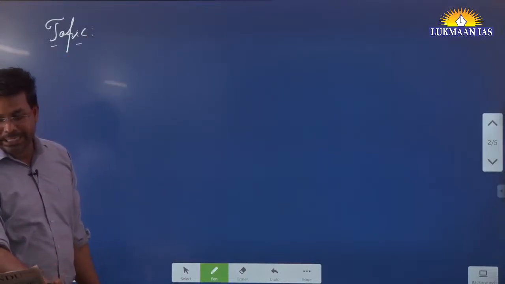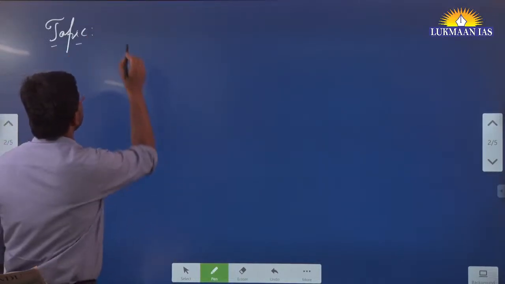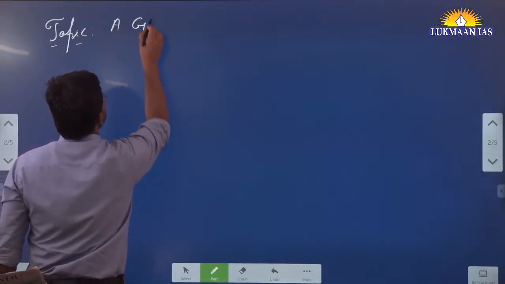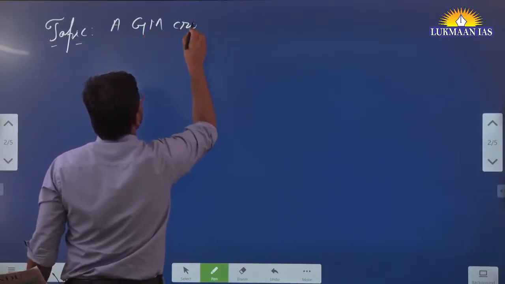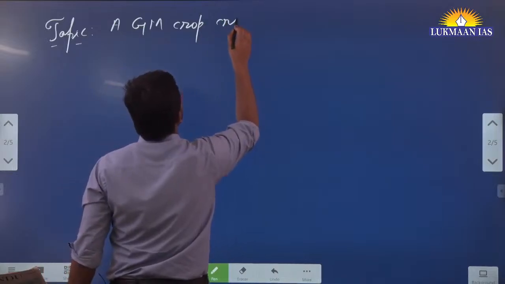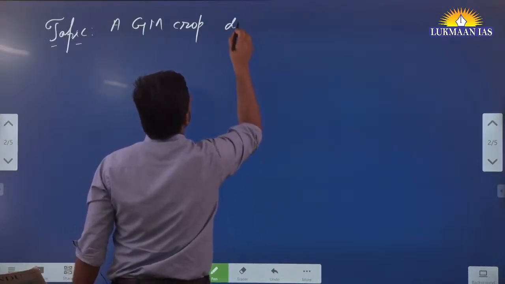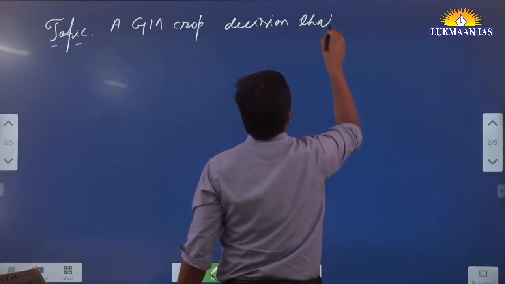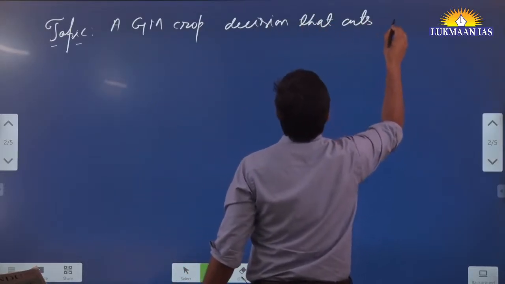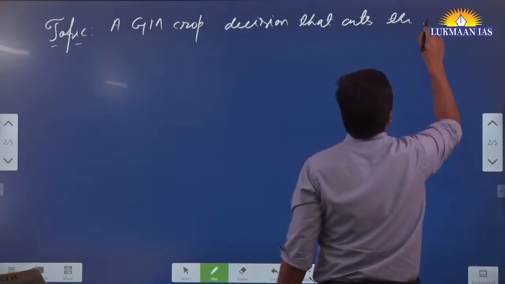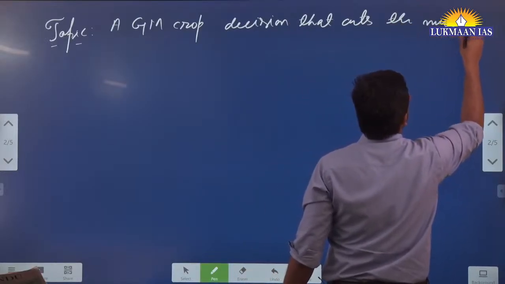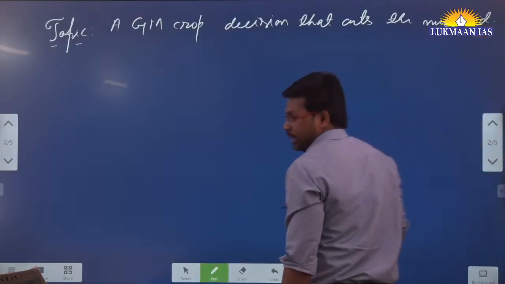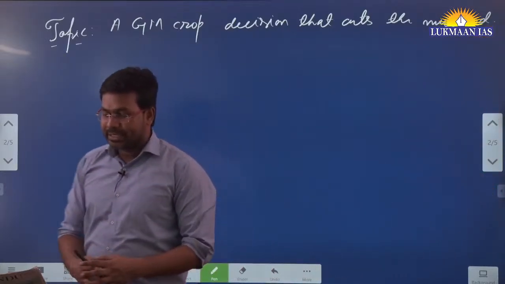The name of the topic is a GM crop decision that cuts the mustard.